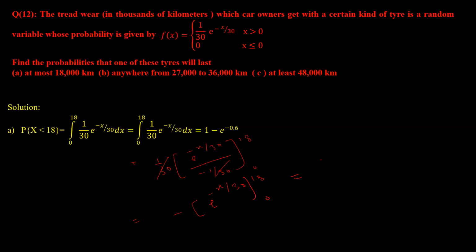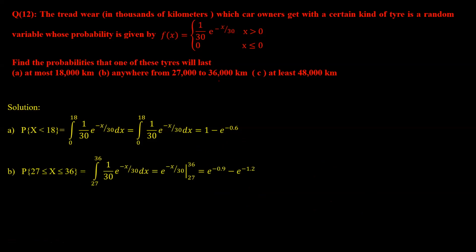So just put the limit now. The upper limit will be e power of minus 18 by 30. Minus of the lower limit, which will be e power of 0, which is 1. So when you multiply by minus, this will become 1 minus e power minus 0.6. That is one calculation I have shown you, how it has to be done. Simple integration.